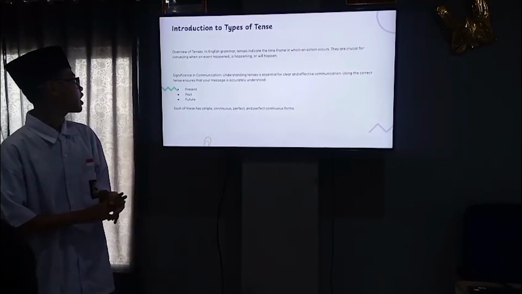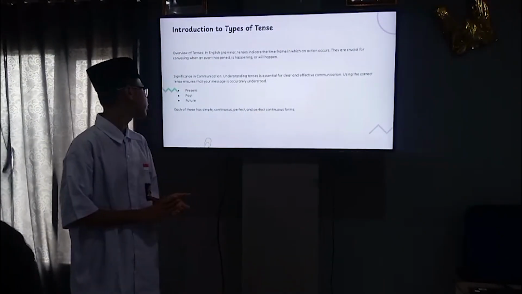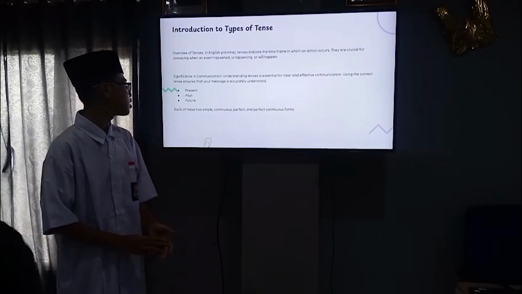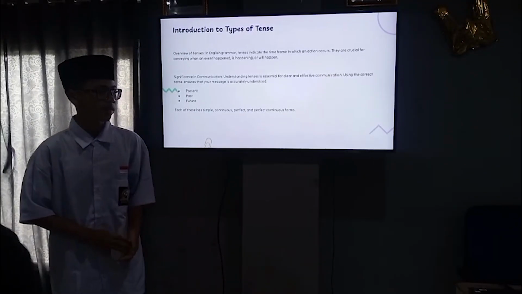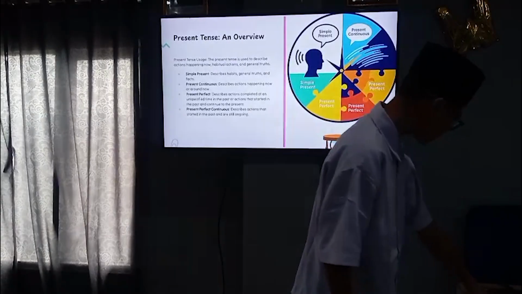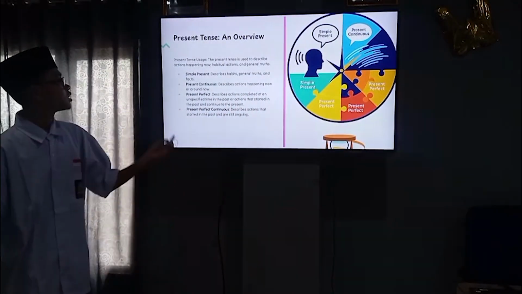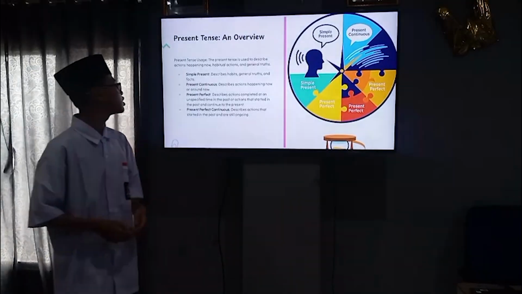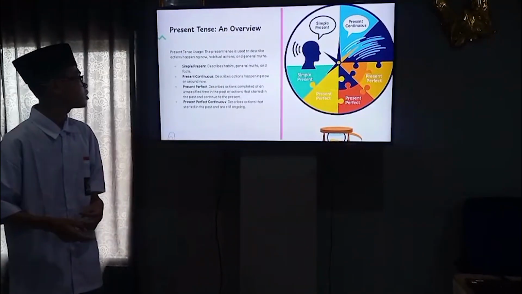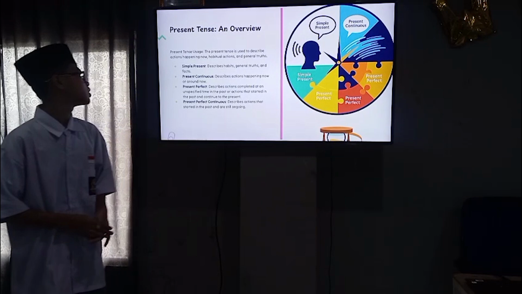And tense has three types: present, past, and future. Each of these has simple, continuous, perfect, and perfect continuous forms. Present tense, an overview. Present tense usage. The present tense is used to describe actions happening now, habitual actions, and general truths.